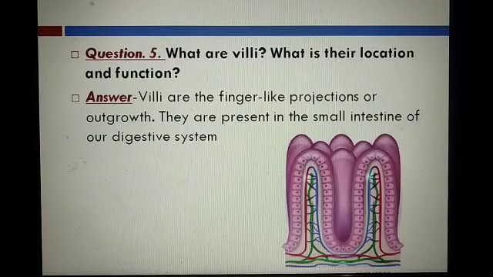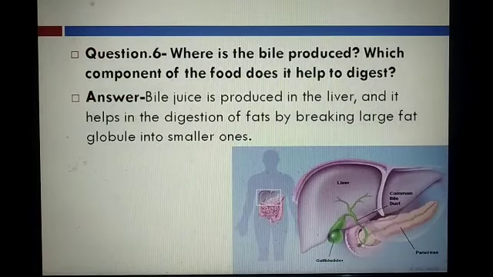Question number 5. What are villi? What is their location and function? Villi are finger-like projections or outgrowths. They are present in the small intestine of our digestive system. Actually, student, villi increase the surface area for absorption. Okay, so where are the villi present? They are present in the small intestine and they are finger-like projections.